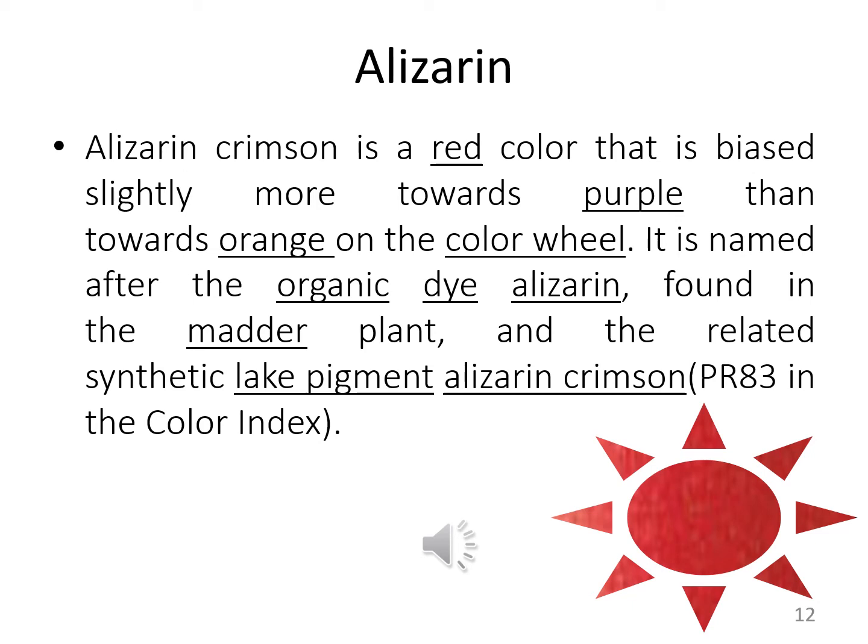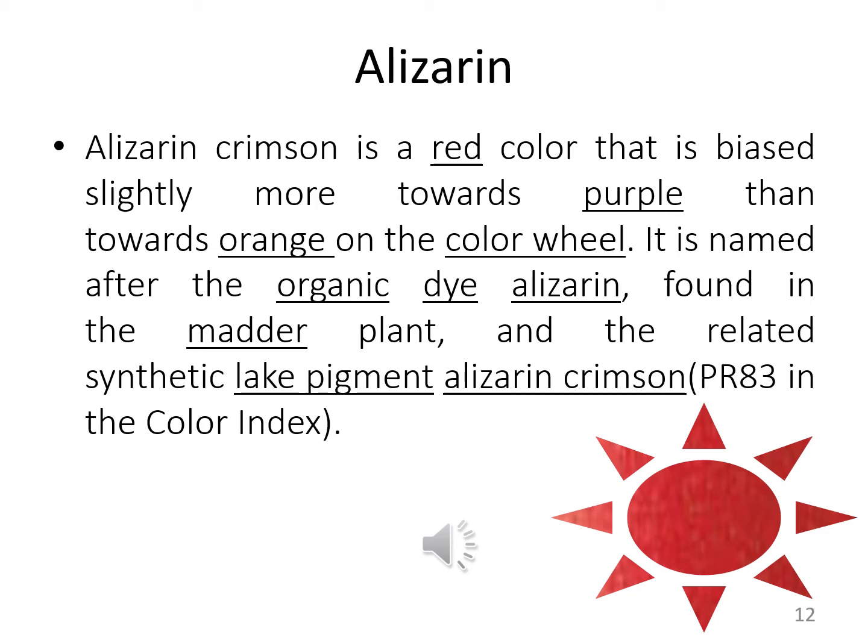When you look at alizarin crimson, you can see that these pigments are red and biased slightly towards purple rather than towards orange on the color wheel.